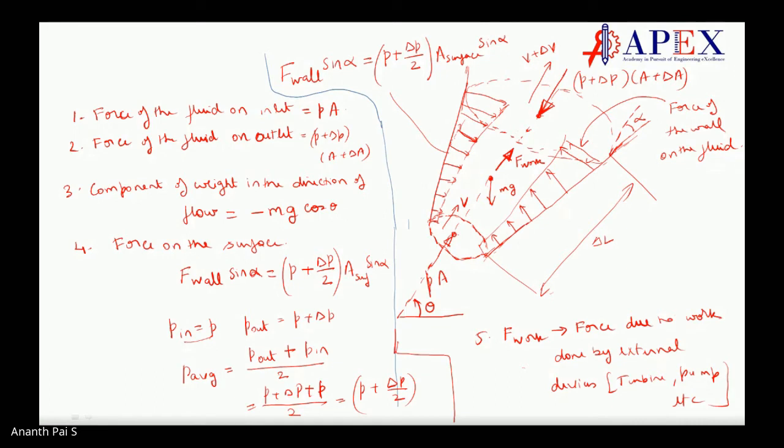At the outlet, P plus delta P is the pressure. Pressure acts equally in all directions, whether here or this side, everywhere. Wherever the surface is, the pressure will act perpendicularly. So we are taking the average of the pressure. What is the average? P out plus P in by 2. P out is P plus delta P. P in is P. So that is 2P plus delta P divided by 2, which is P plus delta P by 2. That is being included here.